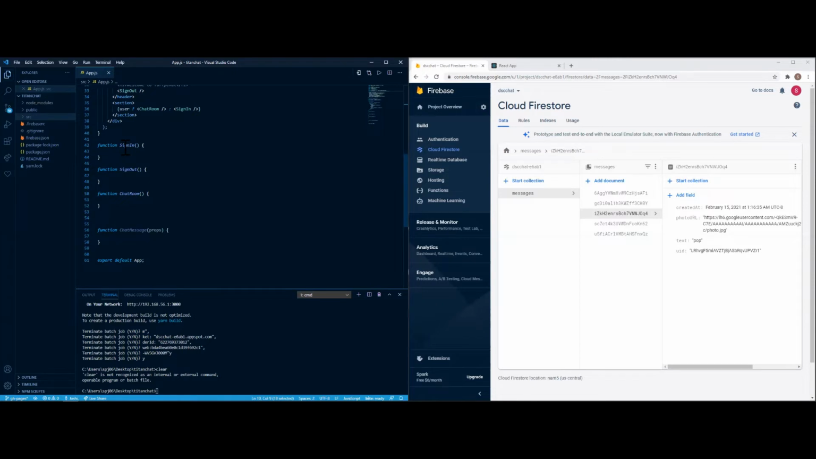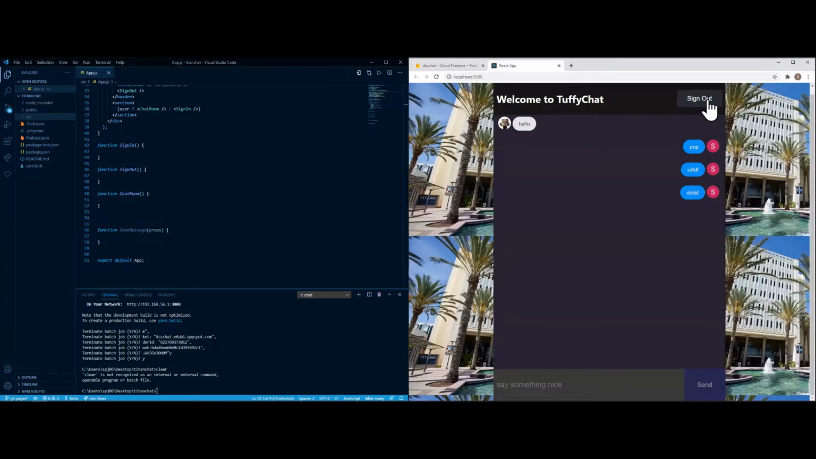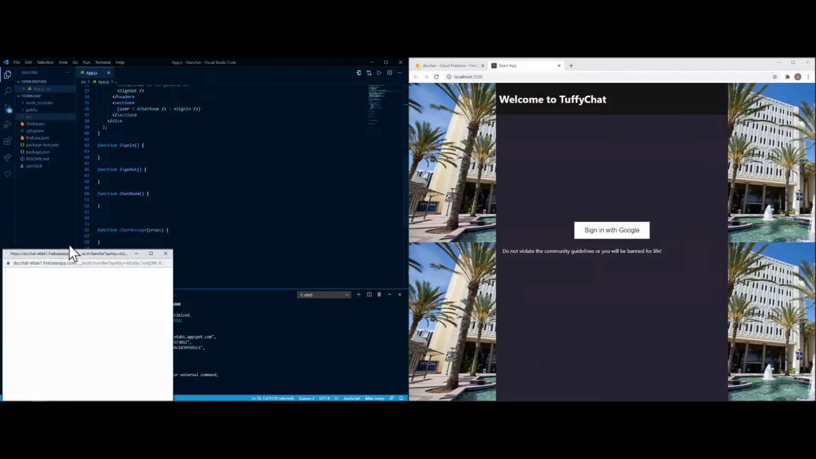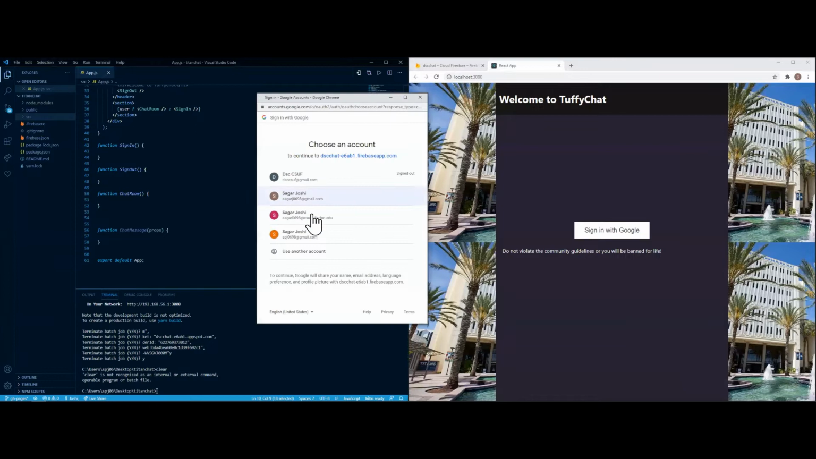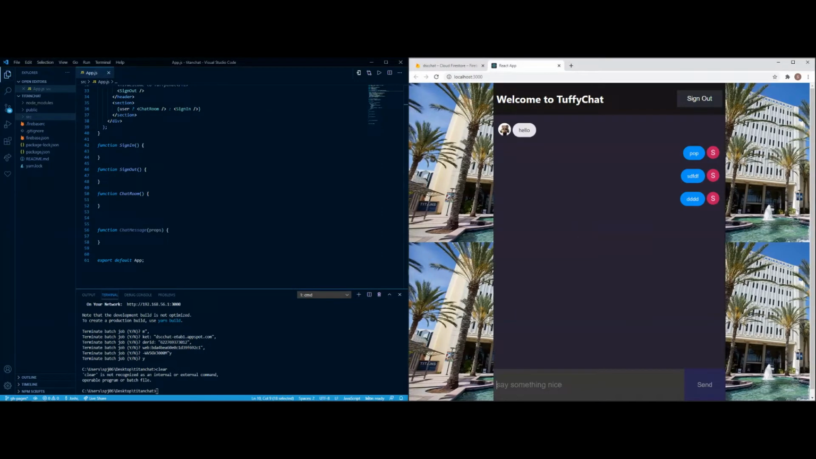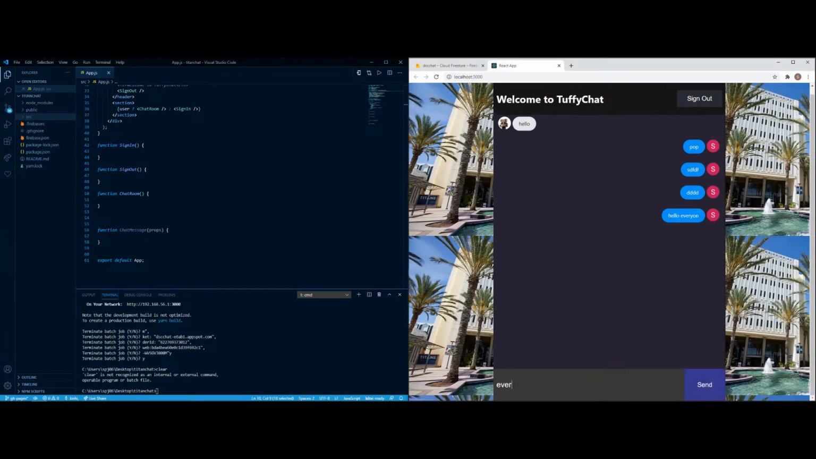So the sign in portion is how we're going to sign into the application. If I show you right over here, if I press sign out, it'll say sign in with Google. From there, it will create a pop-up where I can choose an account to sign in with. And here I am. So I can say, hello, everyone. I spelled everyone wrong, but you get the gist. Hello, everyone.